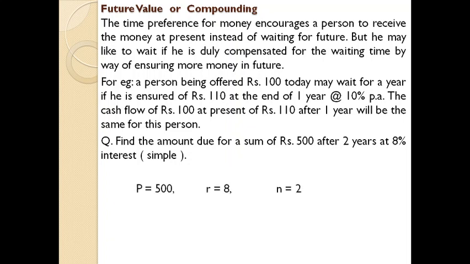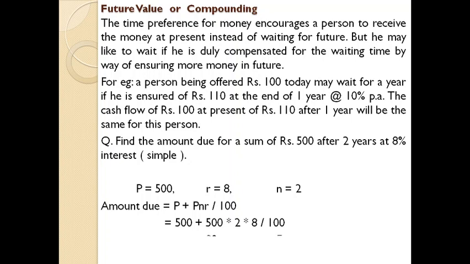We all know that here P is 500, R is 8 and N is 2. So the amount due by the end of the certain period is P plus PNR by 100. You will get 500 plus 500 into 2 into 8 by 100. We have learned this part in the simple interest concept at the beginning of the same module. You will get rupees 580. This is the concept of future value or compounding concept.